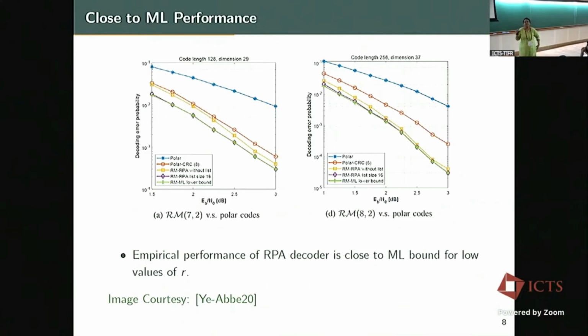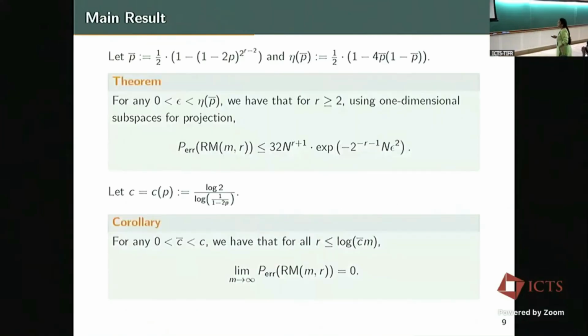Because the moment we hit third order or fourth order, let's say if you hit fourth order, it becomes extremely hard to implement any of these decoders for Reed-Muller. Right? So that is the reason this is done for second and third orders. And RPA shows very promising performance. But then there is no analysis whatsoever of the decoder until our work. Okay. So what is our main result? We prove an upper bound on the probability of error.